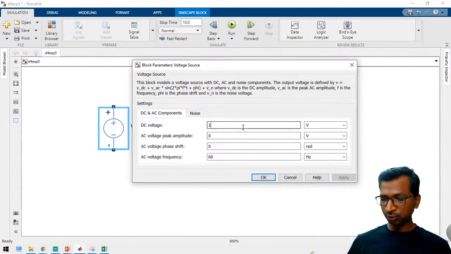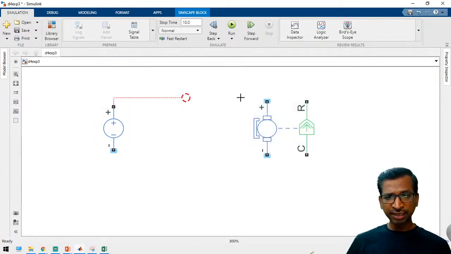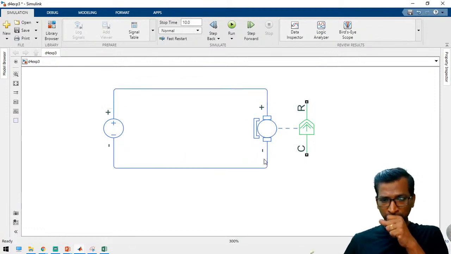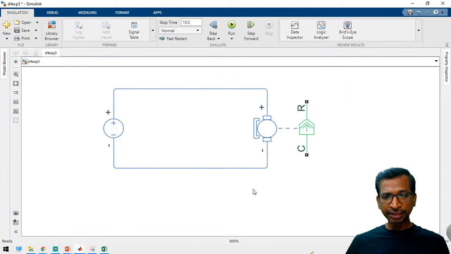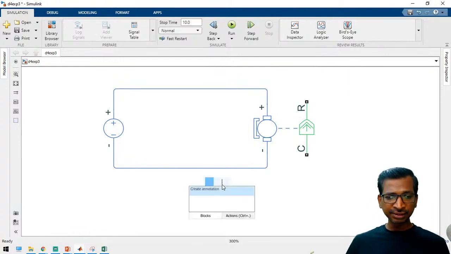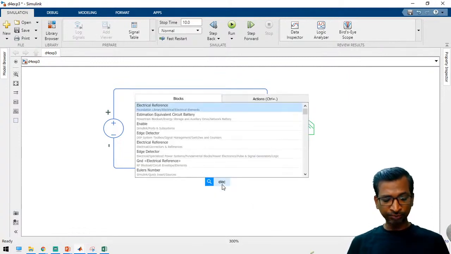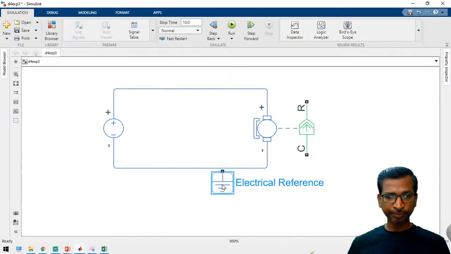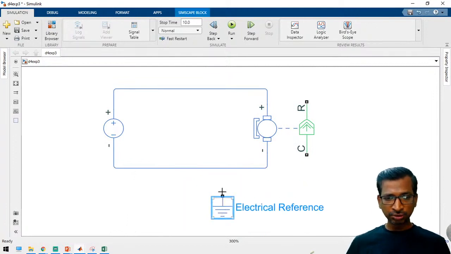See here, the DC voltage is 100 volts, and you need not give the other inputs. Since it's a DC voltage, we are going to keep this one. So just connect. And now we have to add the electrical reference. Take an electrical ground. So this is the ground value.